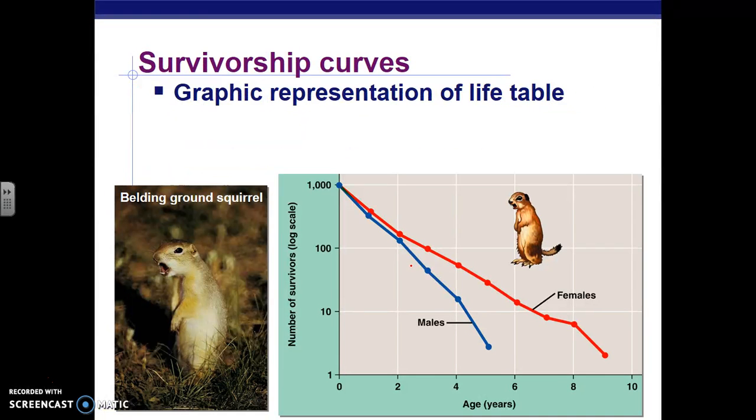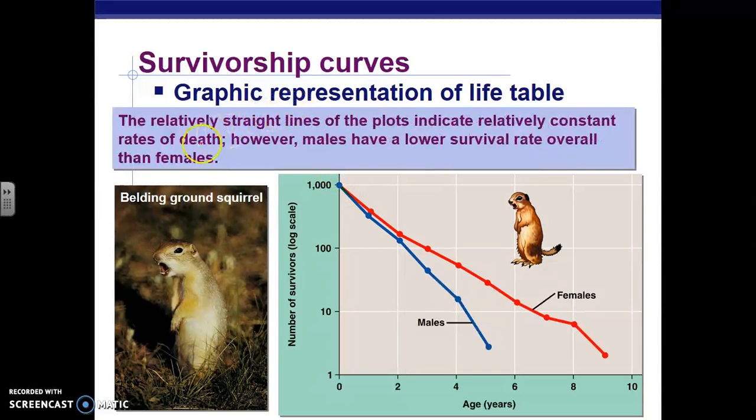If we take a look at this survivorship curve, you'll see this is the squirrel yelling out that there's a predator to protect its family unit. And one thing that's actually interesting is the squirrels will only do this if they're in proximity of their family unit or they're related to them. They're less likely to scream out if they're by themselves or not around their family unit.